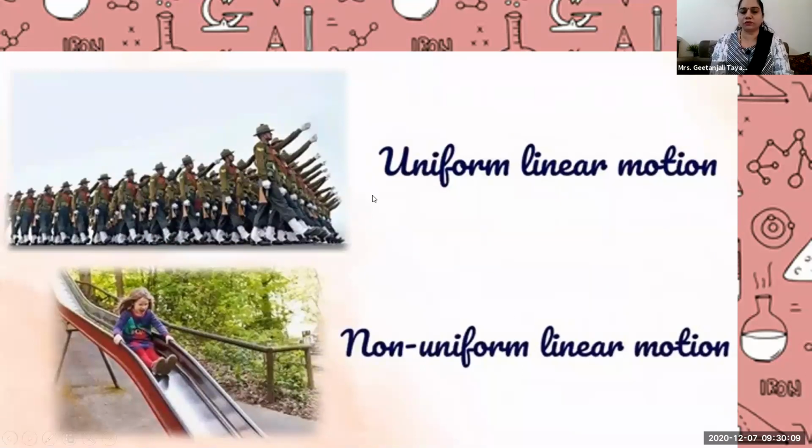This car's speed can increase at any time, teacher. Yes, very correct. Moving car, if the car is moving, the motion of the car is linear because it is traveling in a straight line, but if the speed of the car keeps changing, then it is called a non-uniform linear motion.